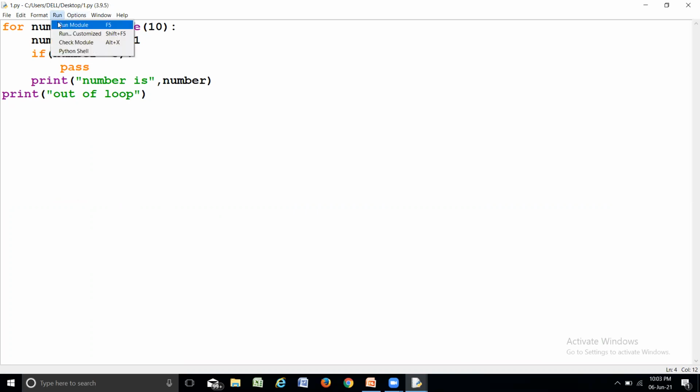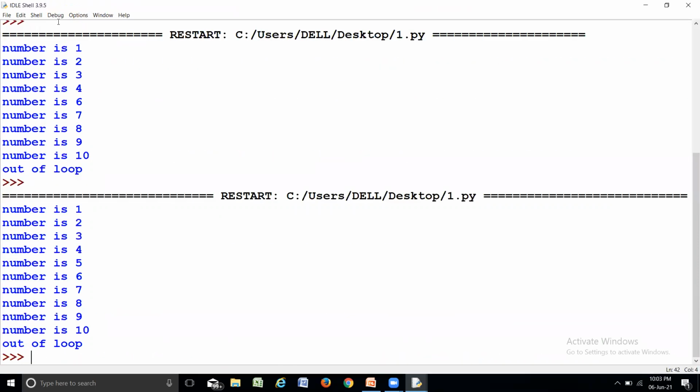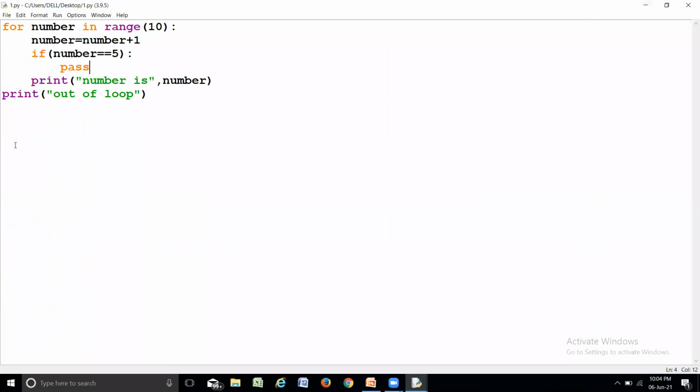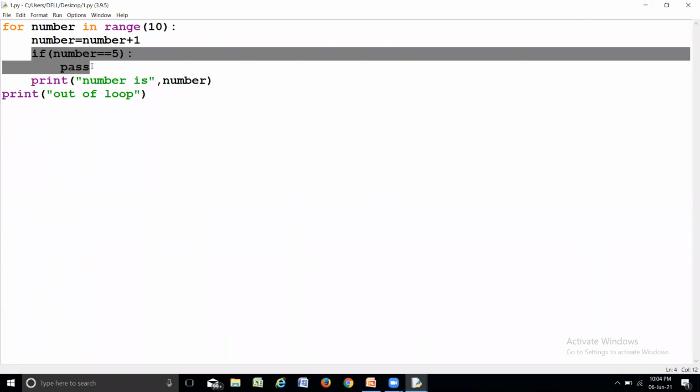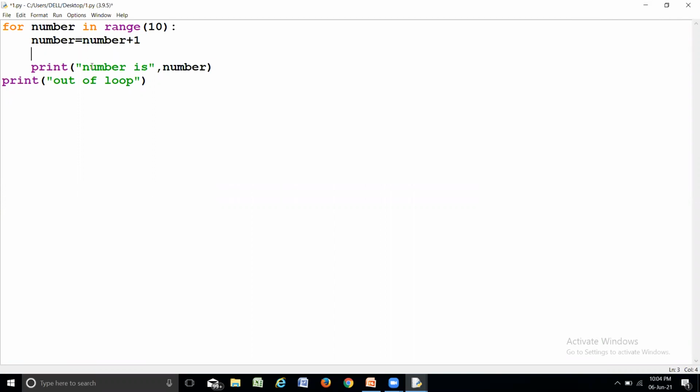It should produce all the values from 1 to 10, including that 5. Okay. See, including that 5. Everything is produced. But then why are we using it? It will just put some delay on the execution of your loops. That's it. There is nothing else. So for example, if I remove this condition, what will happen? Just removing it.